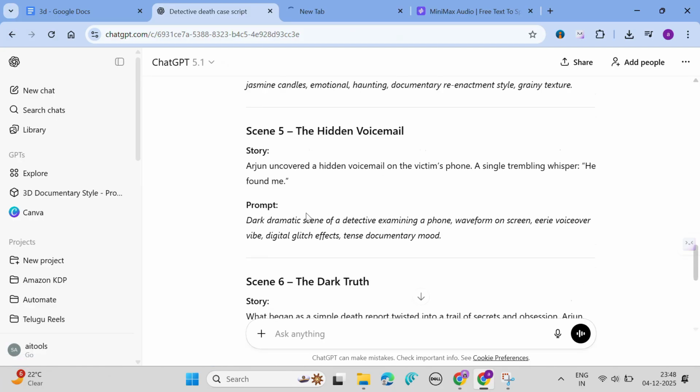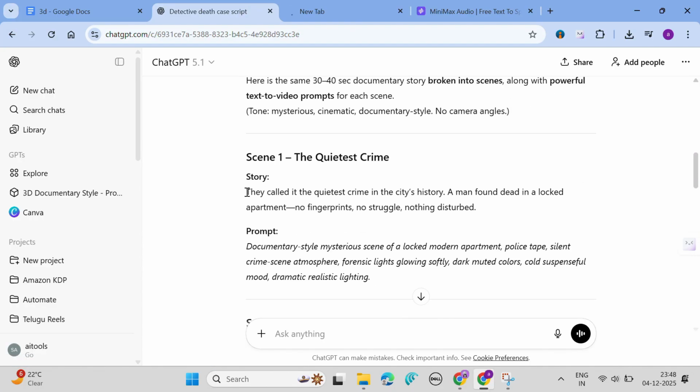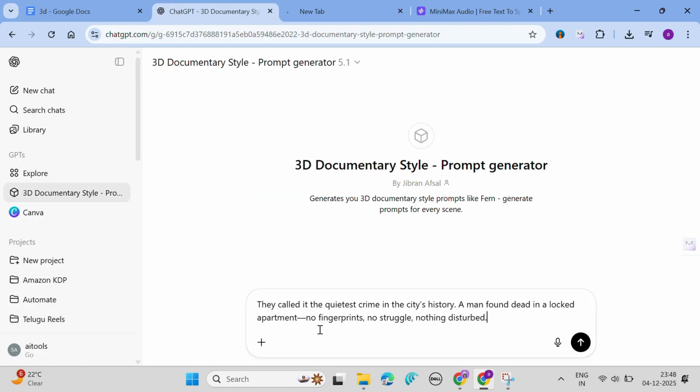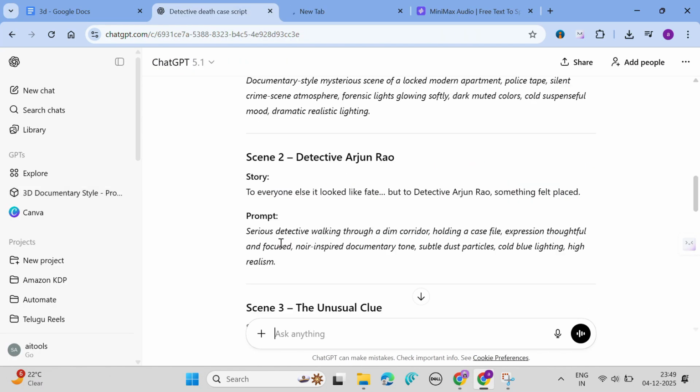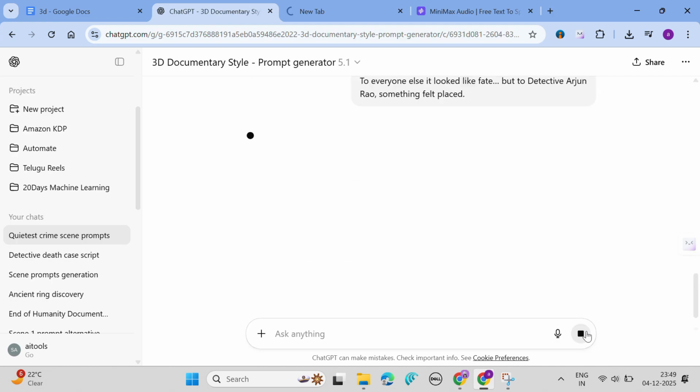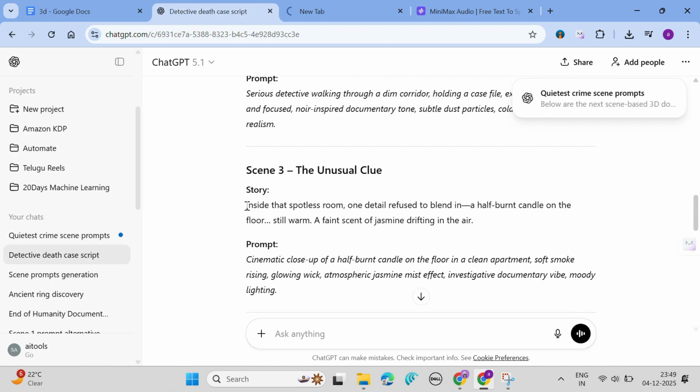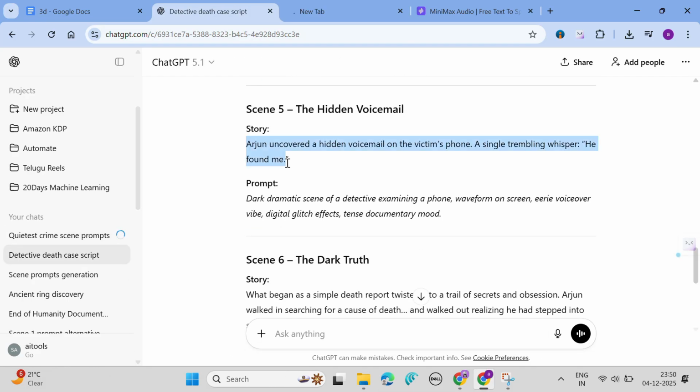Go to the script, copy the first scene and paste it here. It gives the prompts to generate the 3D images. Do the same for all the scenes. Copy the second scene and paste it here. Repeat the same thing for all the scenes. I'll quickly do it for you.